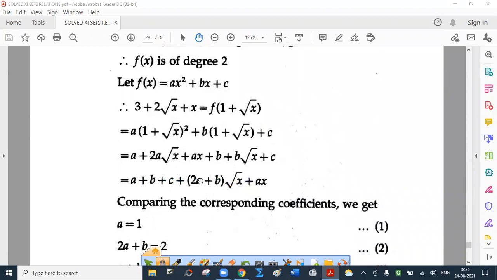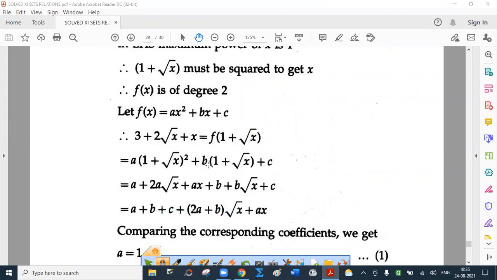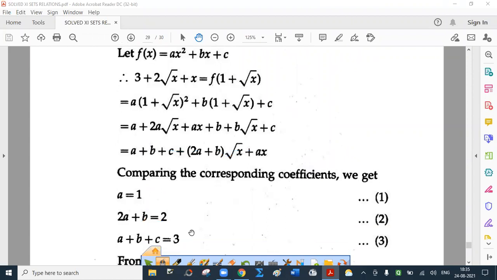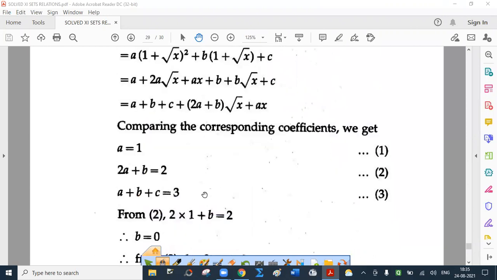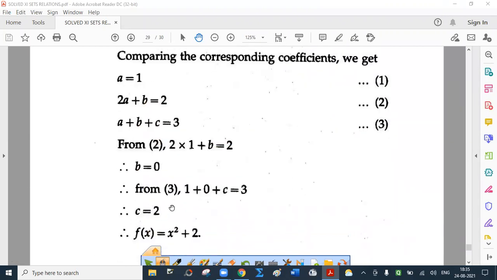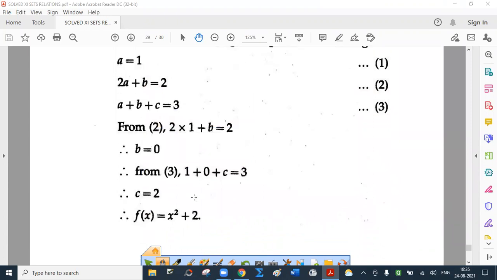Then I get 2a plus b equal to what? Coefficient of root x, 2. So 2a plus b equal to 2. But a is 1, so that gives me the value of b. And a plus b plus c has to be 3. Now you have to solve these equations to get c equal to 2, b equal to 0. So what is f of x? x square plus 2. You may say it is not that difficult.